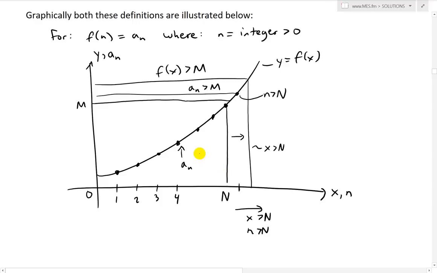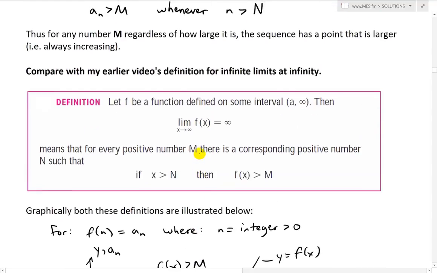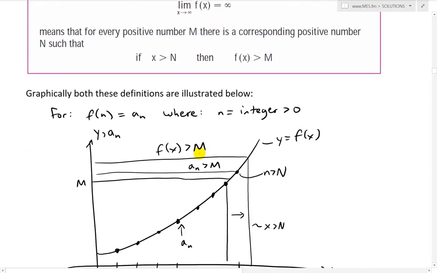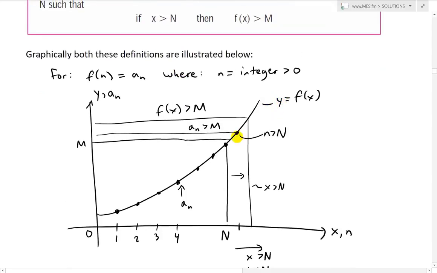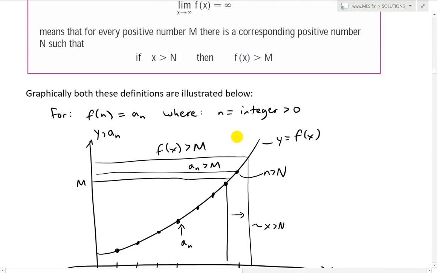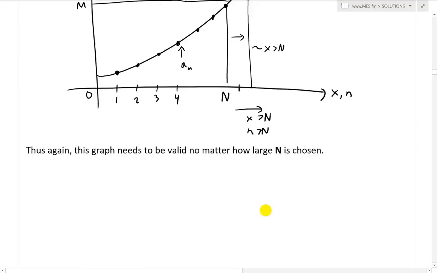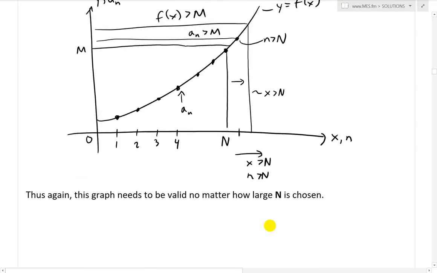So yes, very interesting stuff. That's all it means. At any point, if it's increasing, you can always find any number, however large it is, and you'll find a corresponding integer N such that the function will be bigger than it when x or n is bigger than capital N. So this graph needs to be valid no matter how large M is chosen.